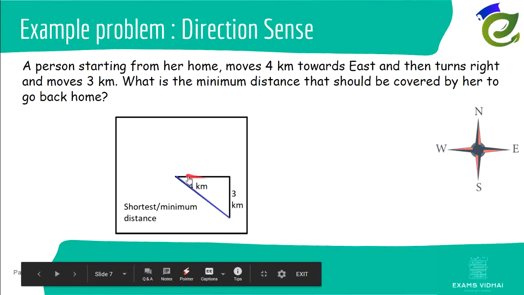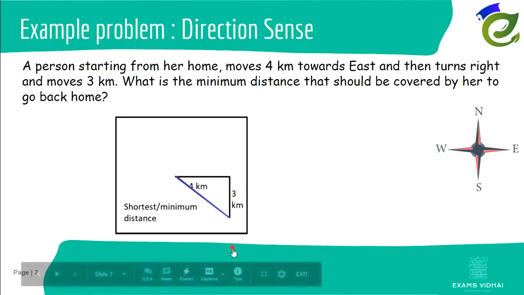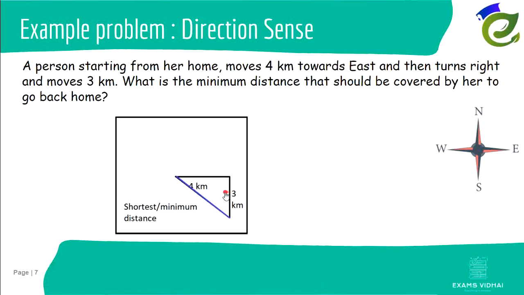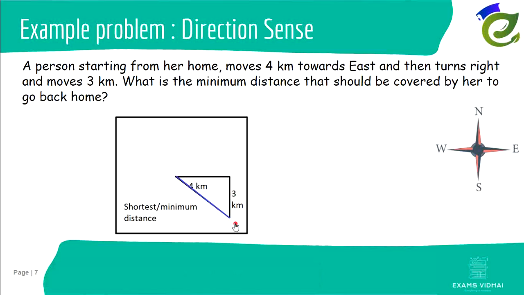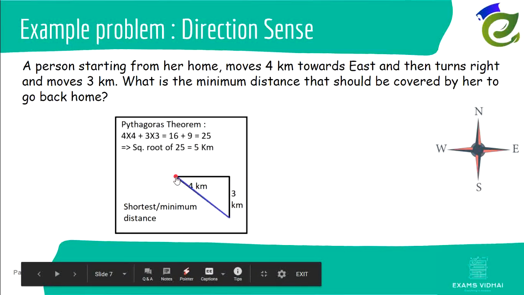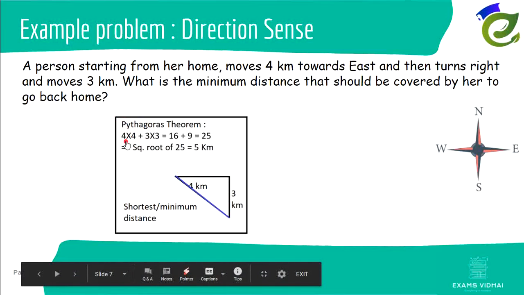Now if you notice, this looks like a right angle triangle where this is one side, this is one side, and here we have 90 degrees, which is very clearly visible. So this will be our hypotenuse. So we will apply our previously learnt Pythagoras theorem. Pythagoras theorem says the square of this side will be equal to the sum of the squares of these two sides. So the square of this side is 4 into 4, the square of this side is 3 into 3. So 4 into 4 is 16, plus 3 into 3 is 9.